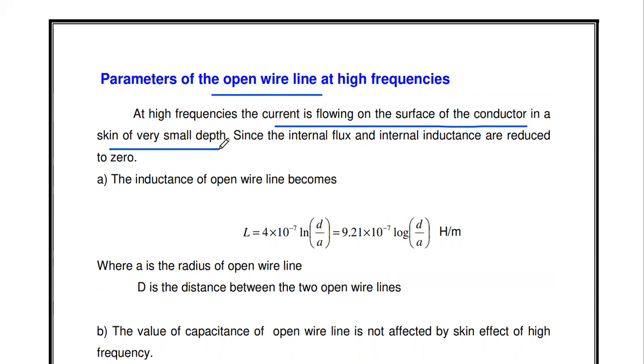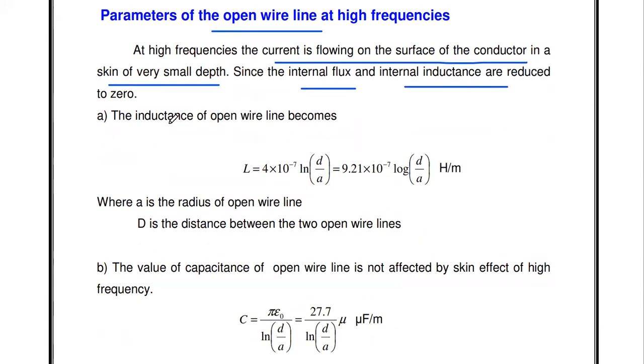Okay, because of the skin effect, that's why the internal flux and internal inductance become zero. So that's why the inductance of the open wire line can be written as, okay, this is the formula, you just remember it. The inductance of the open wire line becomes L equal to 4 into 10 to the power minus 7 ln of d by a. Or in terms of logarithm, 9.21 into 10 to the power minus 7 log of d divided by a.